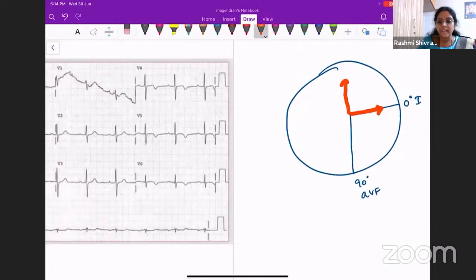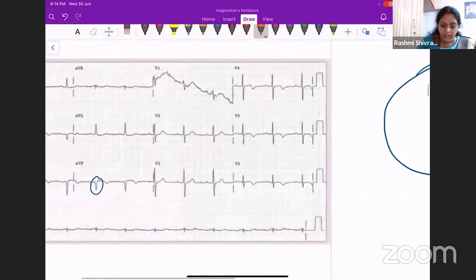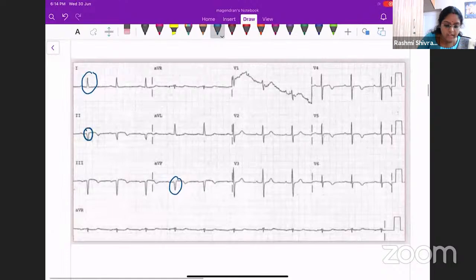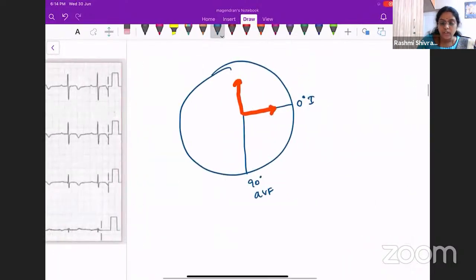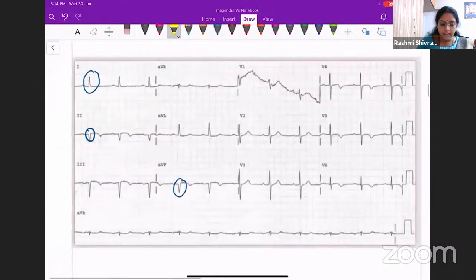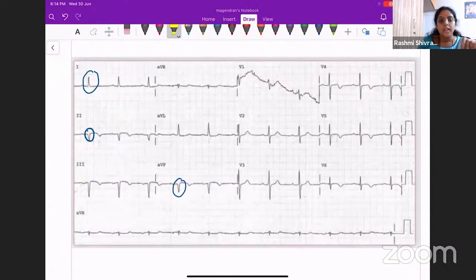So what happens when it comes like this? We have to look at lead 2. It is negative in lead 2. So it will be here. Okay, so the resultant vector will be somewhere here. This shows left axis deviation. So up till here, if it is there, then it will be normal axis. But in this patient, you will have a left axis deviation because the QRS is positive in lead 1, but negative in lead 2 and AVF. So this patient is having a left axis deviation.